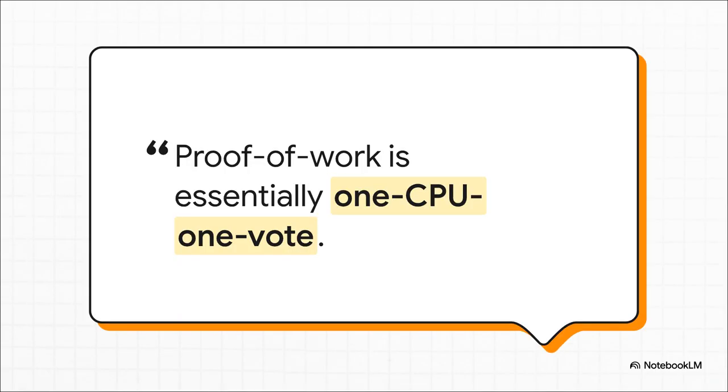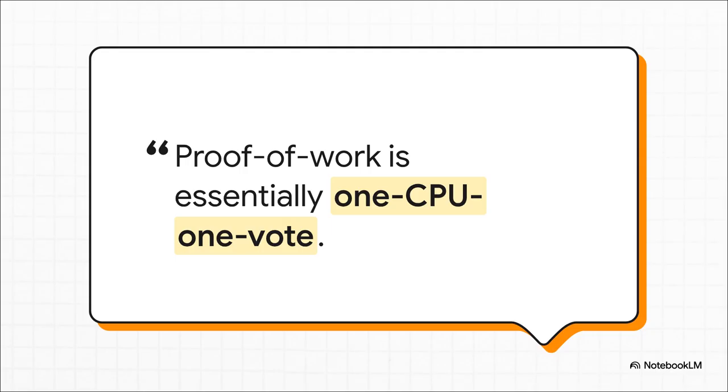So, here's the crucial takeaway. Proof of work creates a voting system where your vote is determined by how much computing power you have. The majority decision about which version of history is the right one, well, that's simply the longest chain. Why? Because the longest chain is the one that has the most proof of work, the most computational effort invested in it.